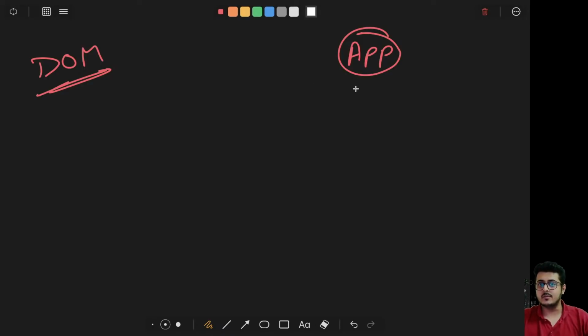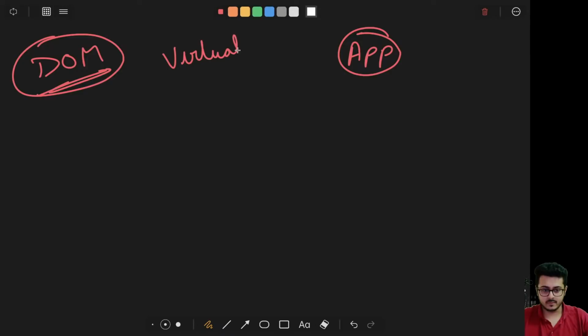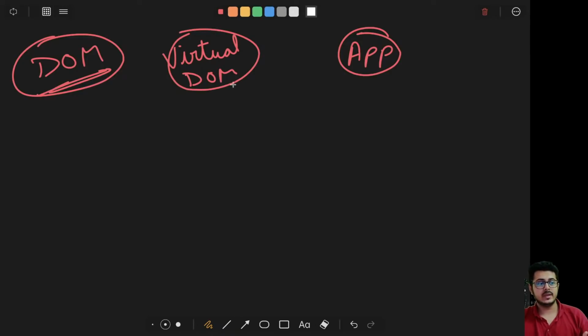So that was called the DOM. The concept that I told you right now is called the DOM, or document object model. Now what React.js does is it maintains a virtual DOM along with the DOM. DOM is there, but React.js also maintains a virtual DOM, and this virtual DOM is maintained along with the original DOM.